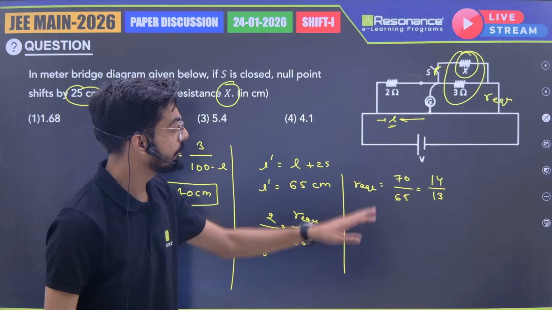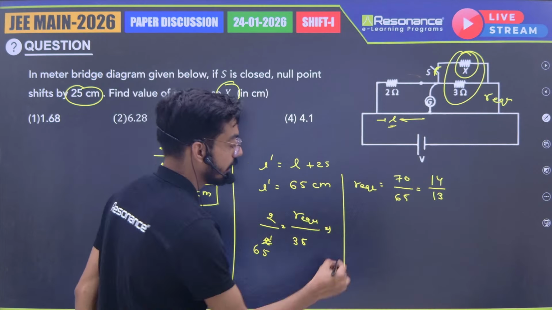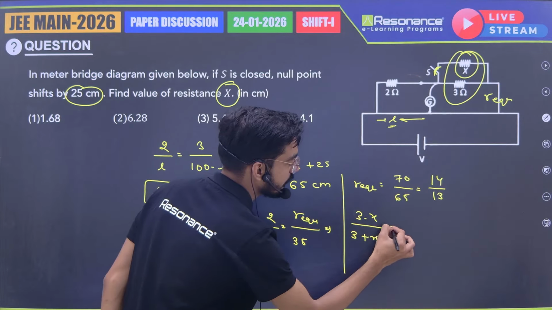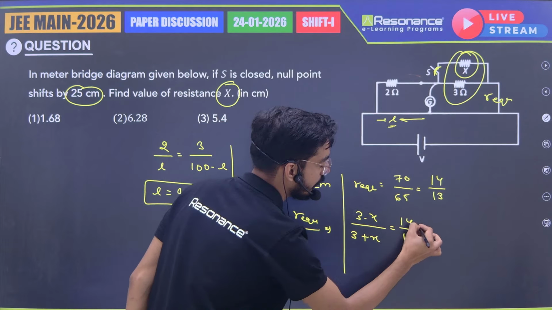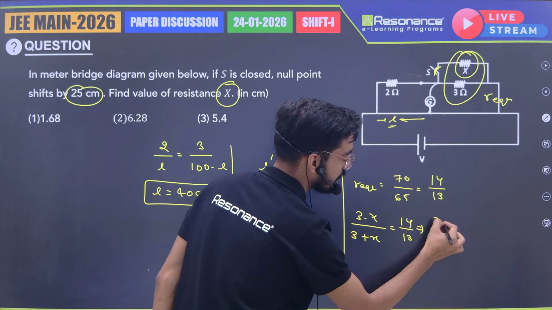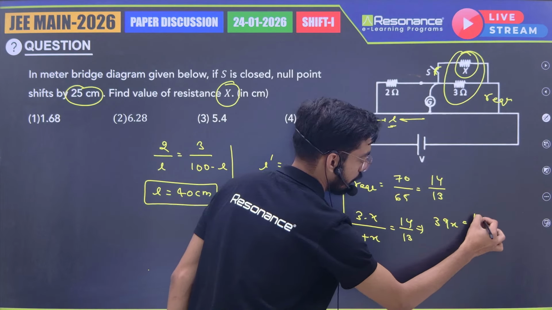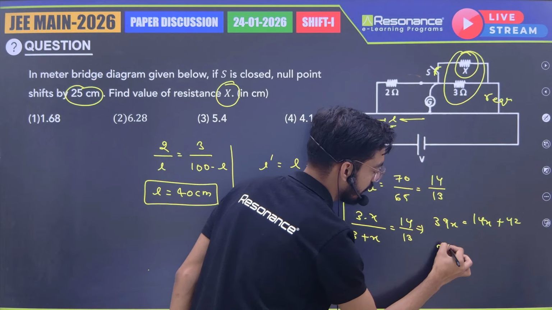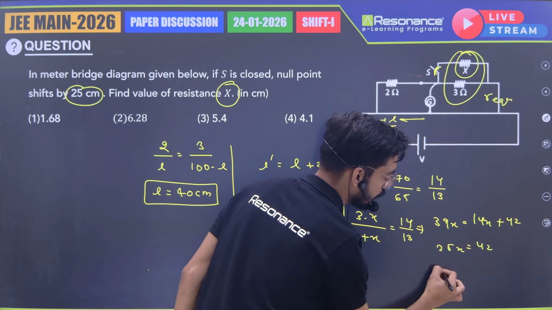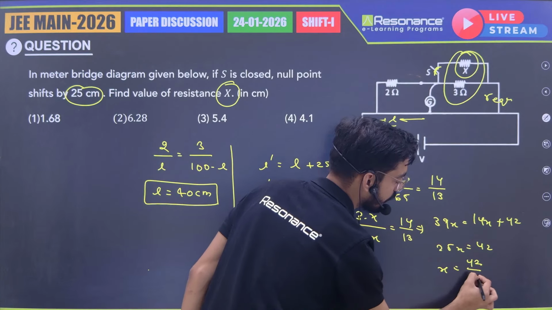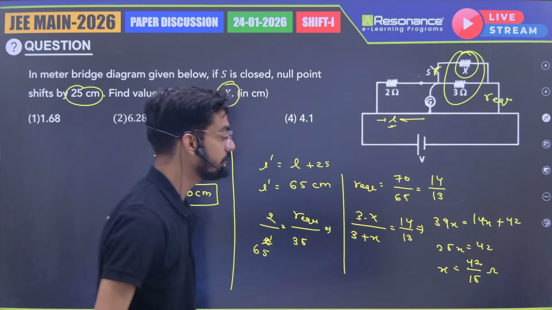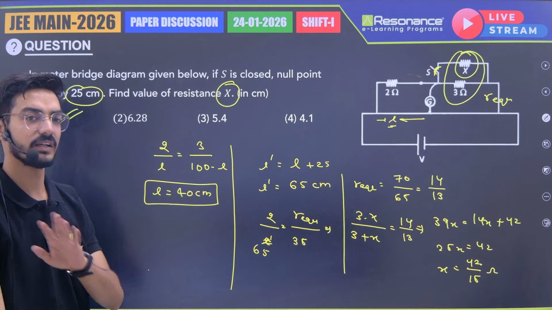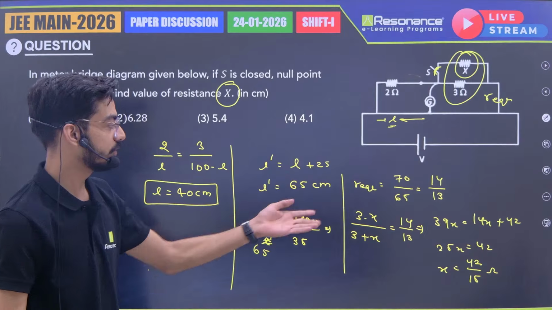Now in parallel combination, R equilibrium is 3 into X divided by 3 plus X equals 14 by 13. Now solve. It is 39X equals 14X plus 42. So 25X equals 42. So X will be 42 by 25 ohm. So the answer is option 1, 1.68. Easily you can solve by using all these formulas.